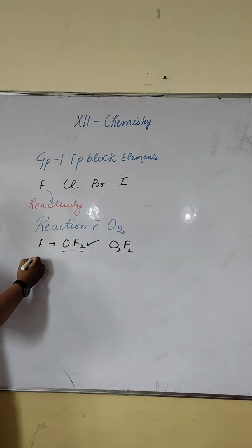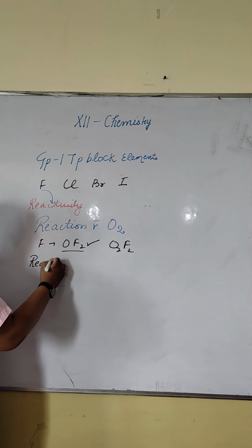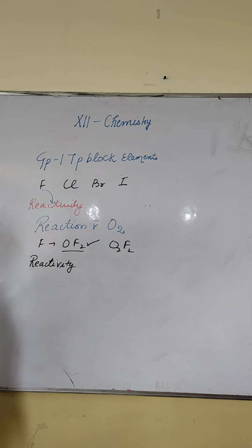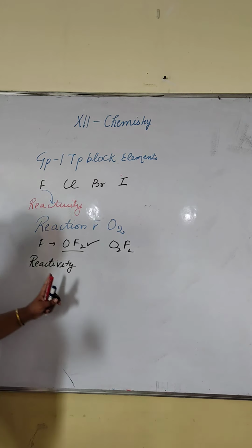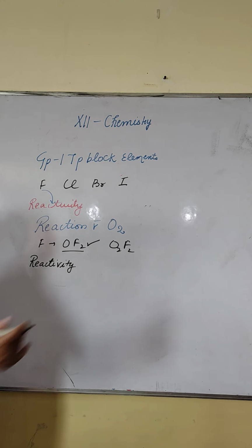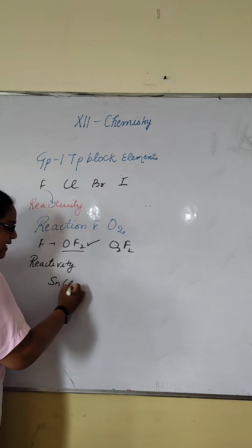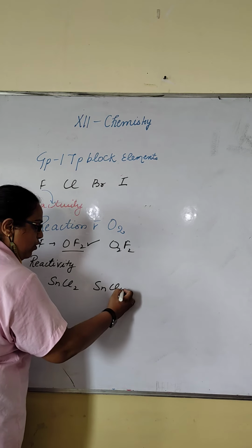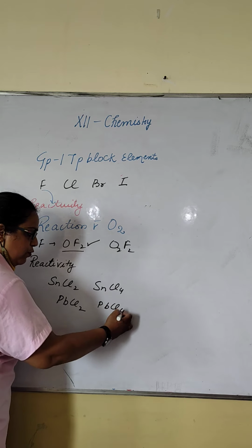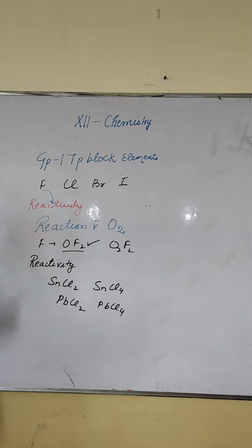Next is reactivity towards metals. They easily react with metals to form salts. We have NaCl, MgBr2, AlCl3. They form different kinds of salts, like SnCl2, SnCl4, PbCl2, PbCl4. On coming down the group, the ionic character of salts will decrease.